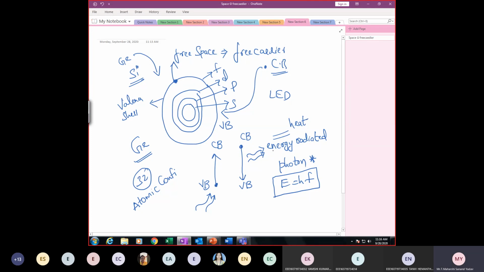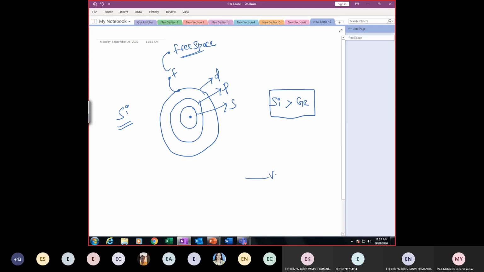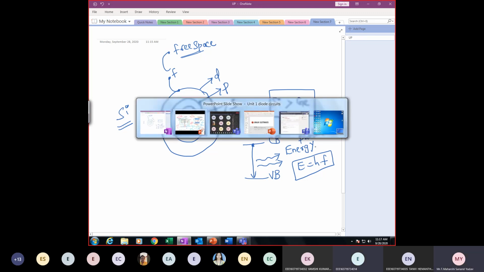Devika, can you tell me what happens if an electron falls from the conduction band to the valence band? The electron is falling from the conduction band to the valence band. What will happen? Yes, Samyukta. The energy is radiated. That's it. So here E is nothing but h into f. Energy is radiated in the form of a photon. Clear with this concept, because this is a small concept.